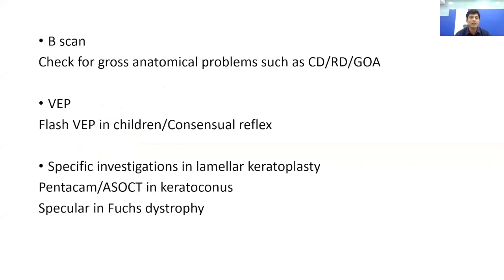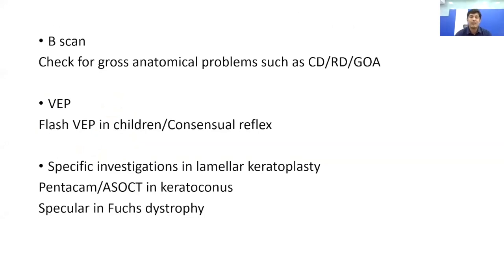In cases of children who are not able to tell us about the visual acuity, it is better to see a flash visual evoked potential so that we know whether their optic nerve is functional or not. We can also do a consensual light reflex and see the pupillary constriction in the other eye. Now, there are certain specific investigations which have to be done in lamellar keratoplasty.